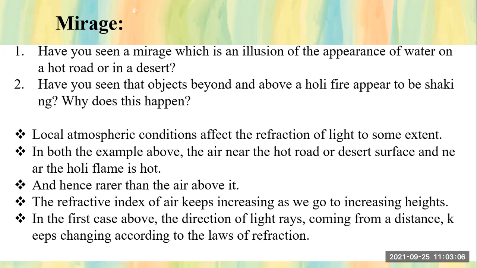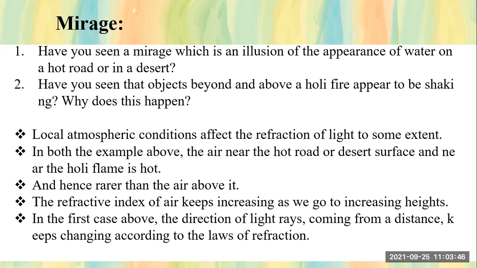Now as we go to the increasing height, we are seeing it from a height. So students, we are seeing it from the denser medium to the rare medium. And when we are seeing from denser medium to rare medium, what do we come to conclude? That light bends away from the normal. Right, students? You understood this point, that the refractive index of air keeps increasing as we go to increasing heights, right?